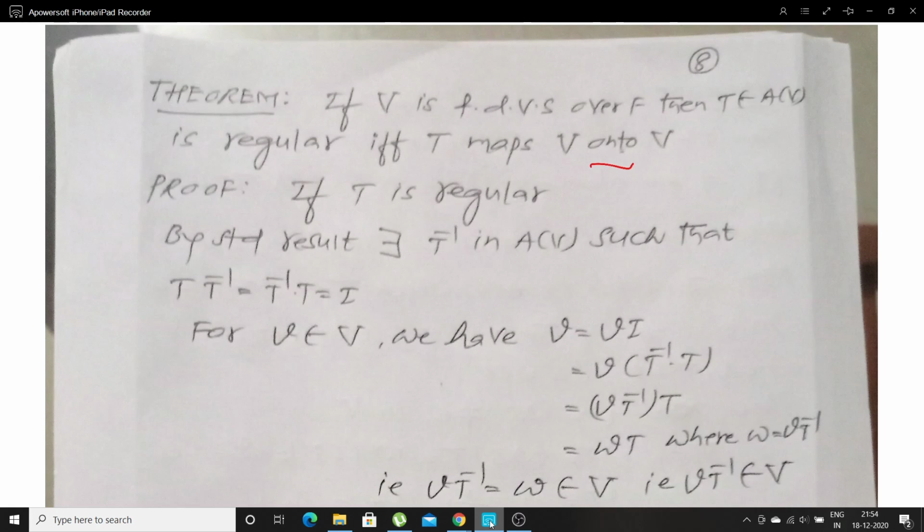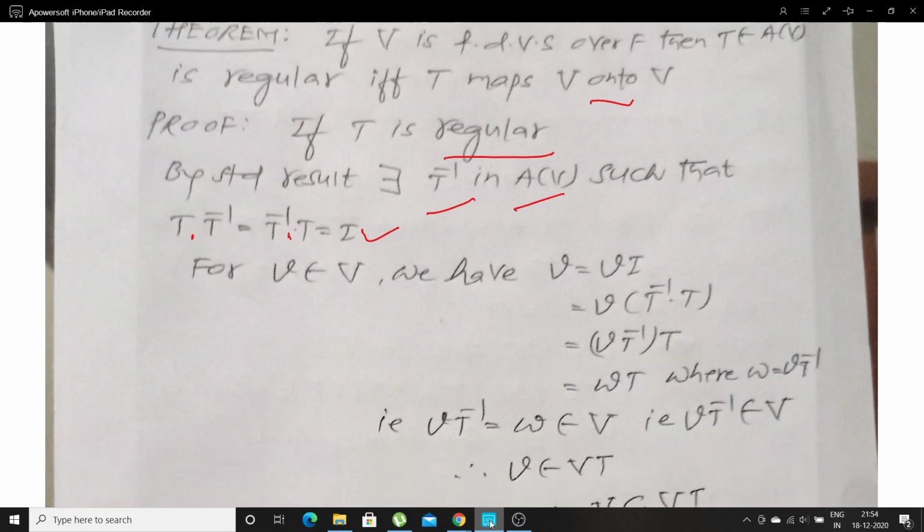Okay, since T is regular, what will happen? If T is regular, we know so many results. According to one of the results, there exists T inverse in A of V such that the product T dot T inverse is equal to T inverse dot T equal to the identity element, that is I. Let me continue the proof of the theorem.